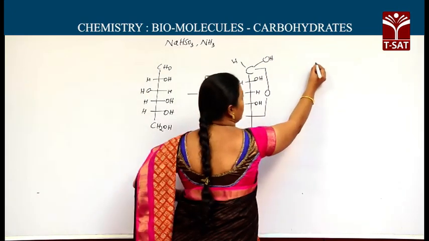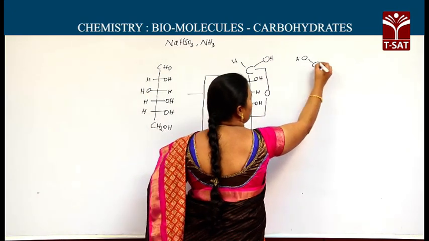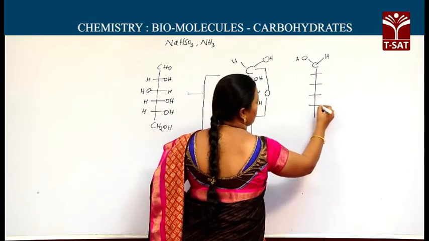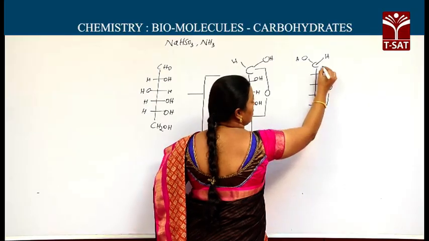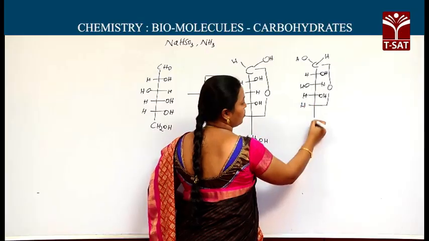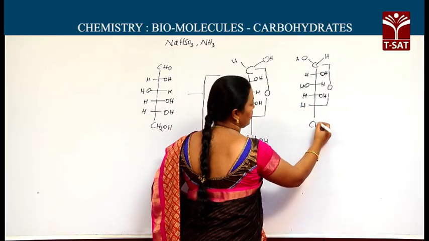Another ring form is written the same way from C1 to C5. The ring is formed in between C1 and C5. Apart from the first carbon, the leftover configuration for these two forms will be the same.